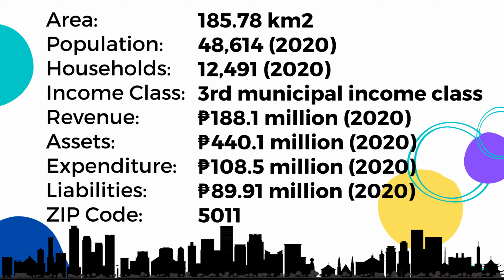48,614, comprising 12,491 households. For its economy, the Municipality of Barotac Viejo is a third municipal income class. Its revenue in 2020 is about 188.1 million. Assets also in 2020, 440.1 million. Expenditure is 108.5 million in 2020. And liabilities is about 89.91 million in 2020. Its zip code is 5011.